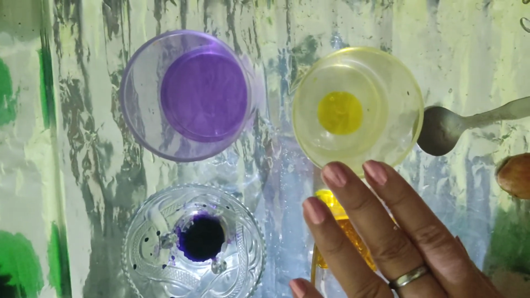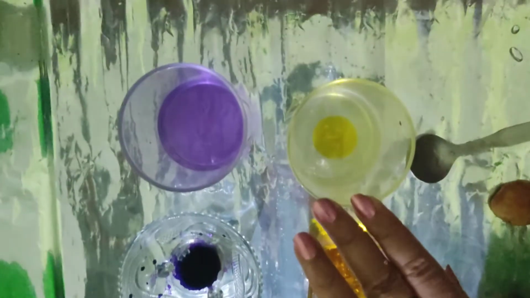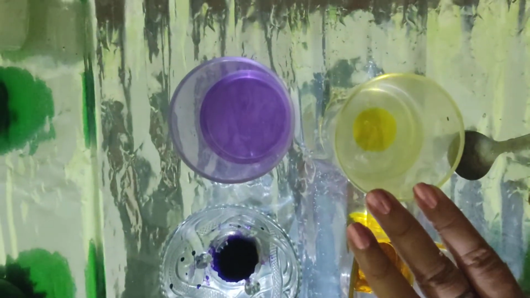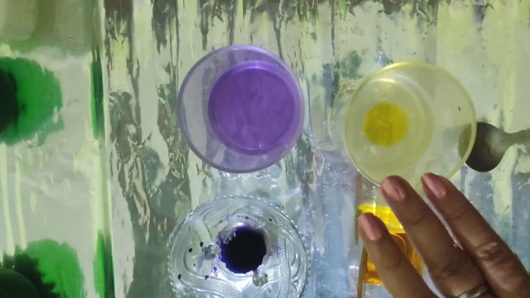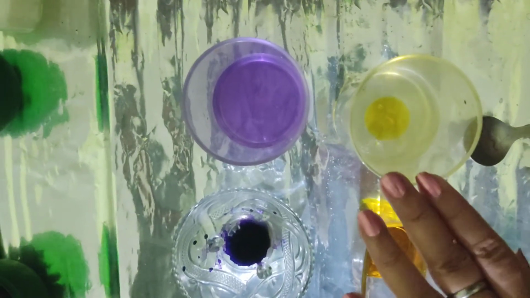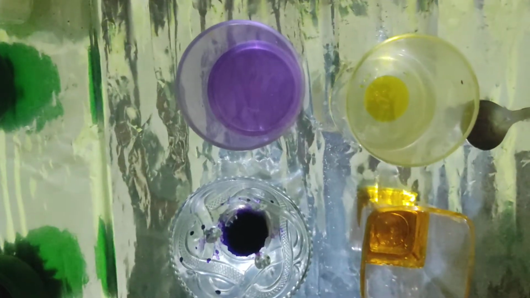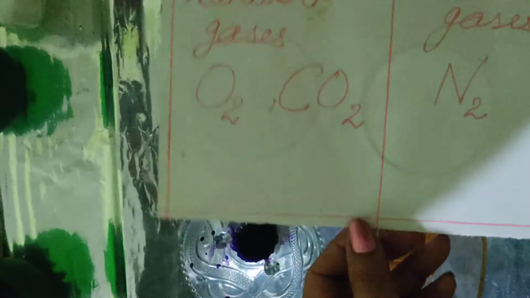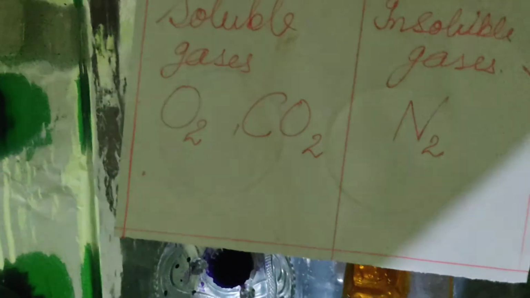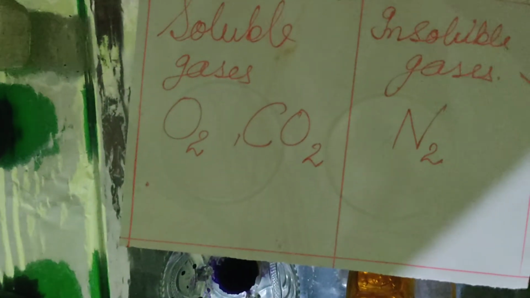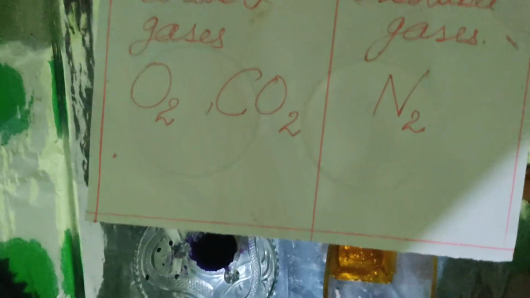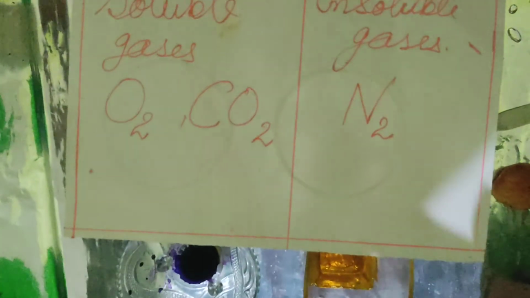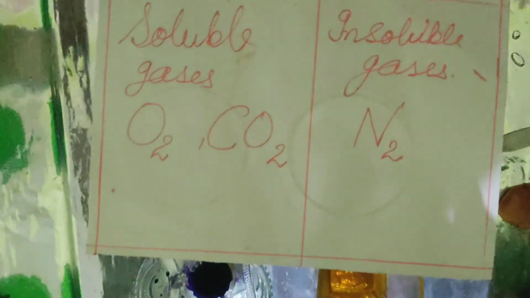And it is not only solids and liquids that may or may not get dissolved in water. We find that some gases are soluble in water while others are not. Gases like oxygen and carbon dioxide dissolve in water in small amounts, and aquatic animals use this dissolved oxygen for breathing. Nitrogen gas, on the other hand, is insoluble in water.